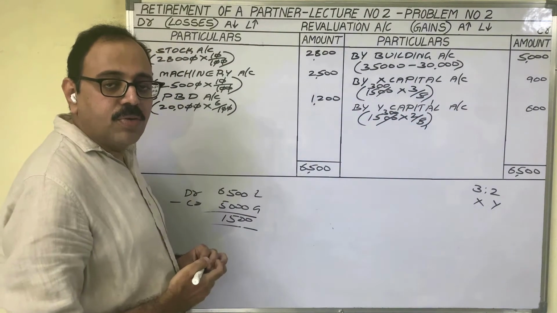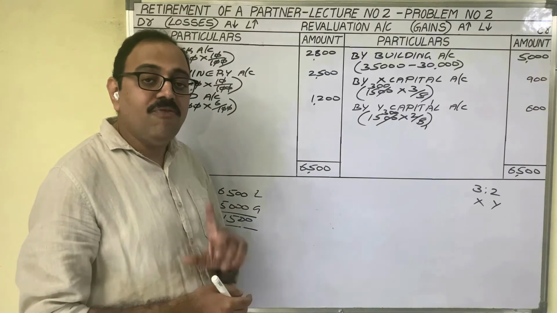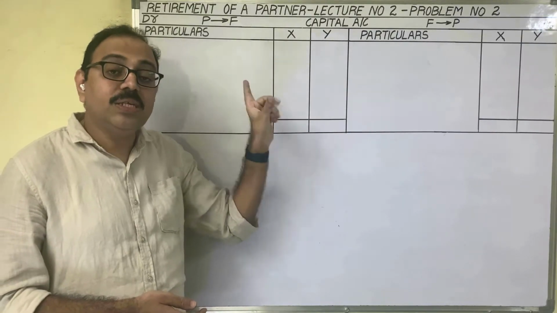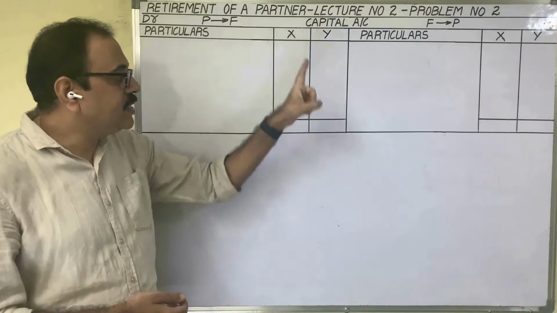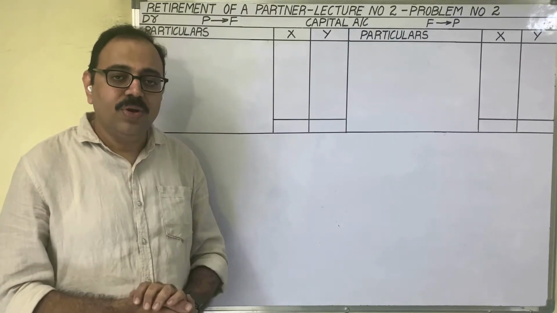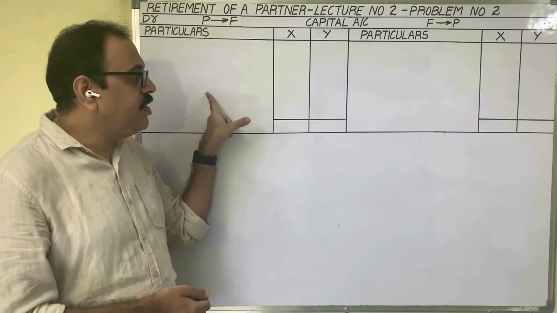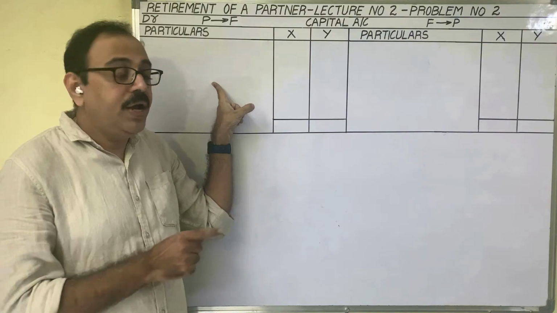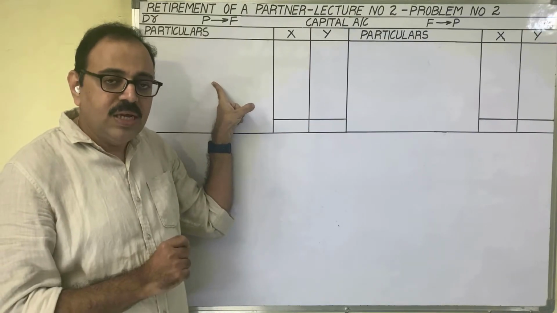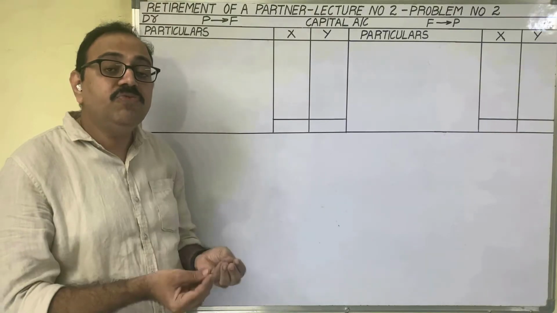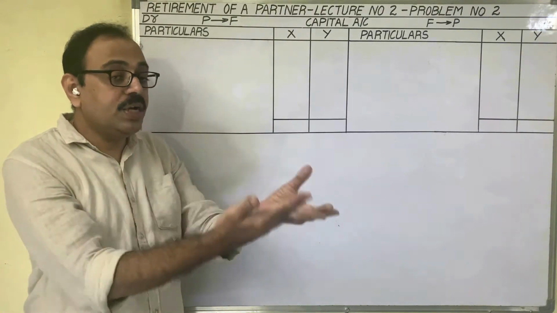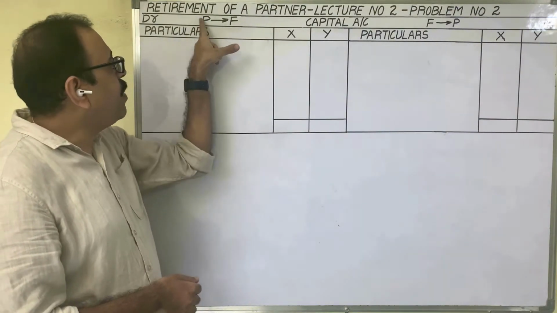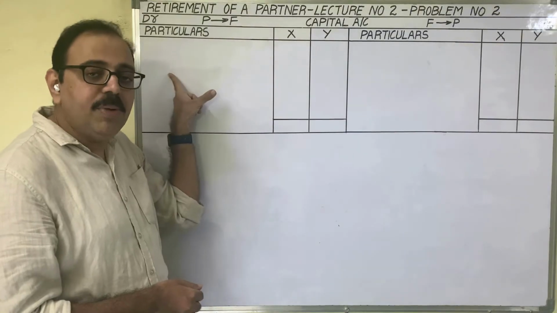This is the revaluation account. Next we have to prepare the capital accounts of X and Y. A partner's capital account is a personal account. So while preparing this capital account, we should follow the personal account rule: debit the receiver, credit the giver. If a partner is receiving any amount from the firm, we write it on the debit side. In other words, if a partner is retiring, the amounts which he received from the firm, he has to return to the firm. Therefore, at the time of retirement, the amounts which a partner should return to the firm appear on the debit side.